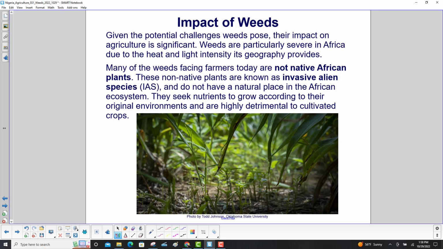Weeds are particularly severe in Africa due to the heat and high light intensity its geography provides. Many of the weeds facing farmers today are not native African plants. These non-native plants are known as invasive alien species, or IAS, and do not have a natural place in the African ecosystem. They seek nutrients to grow according to their original environments and are highly detrimental to cultivated crops.